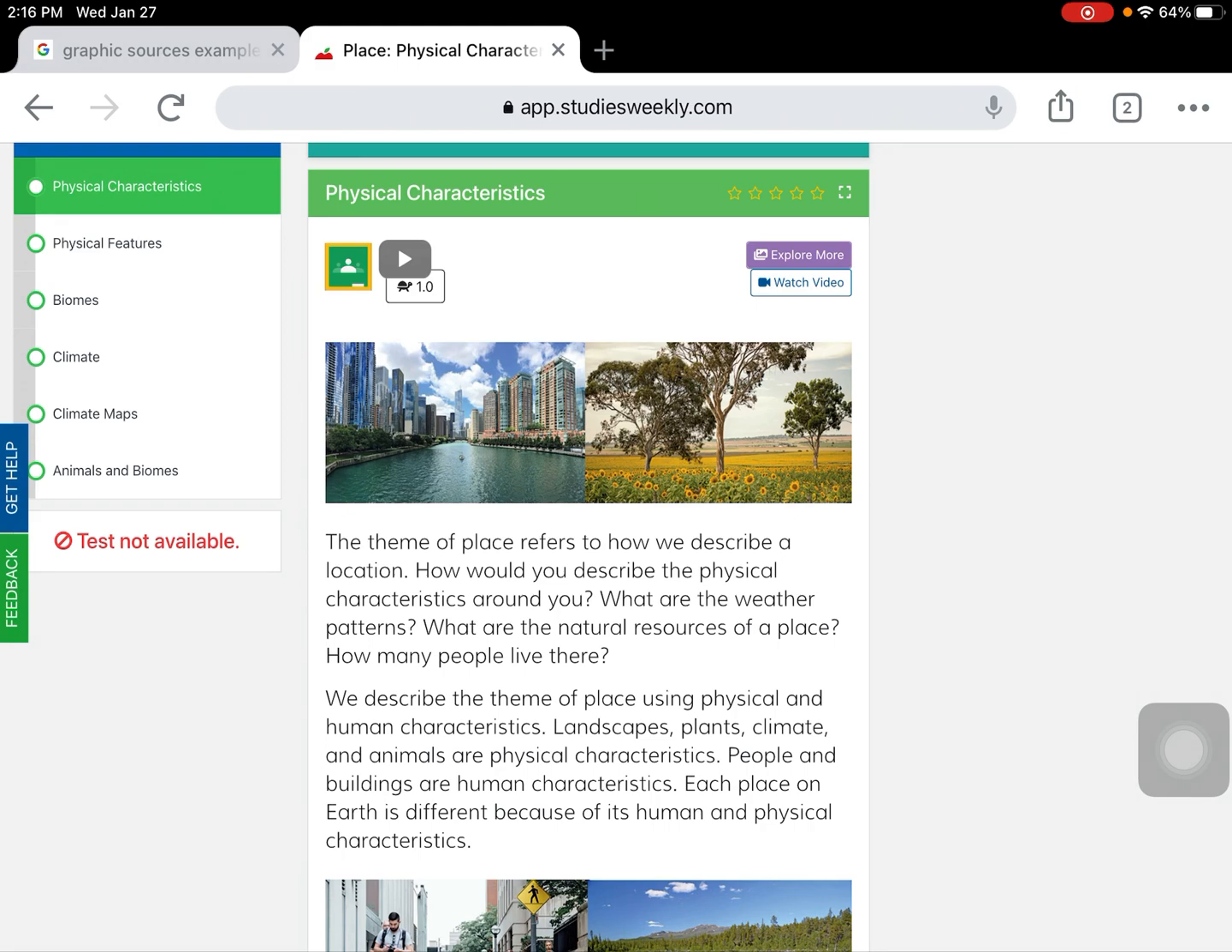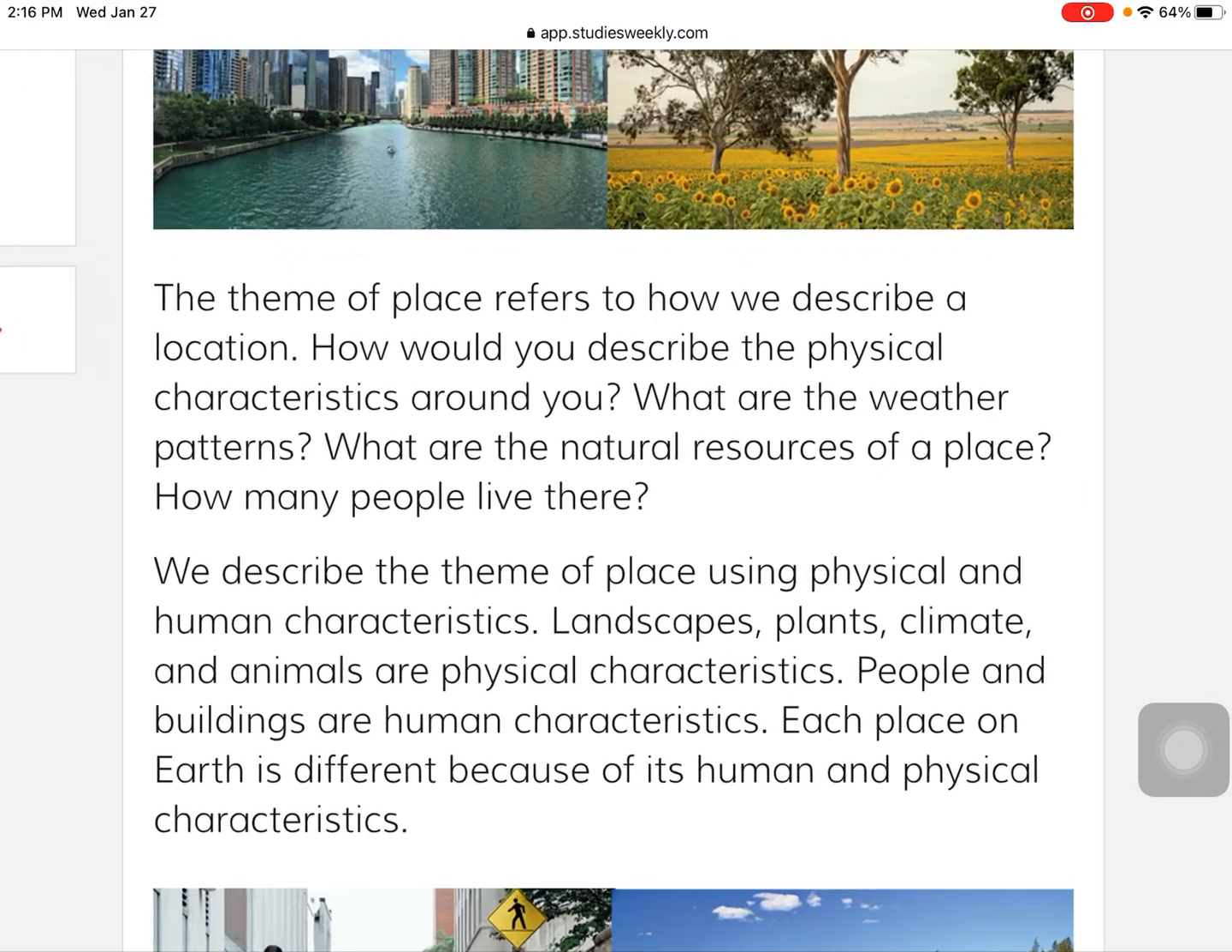Think in your head, based on what we had worked on previously with place, do you remember what a physical characteristic or a physical feature is when we're talking about geography? Well, let's read a little bit about it.